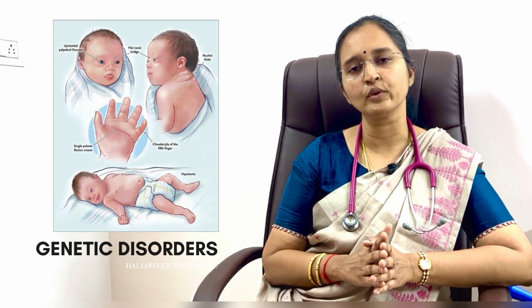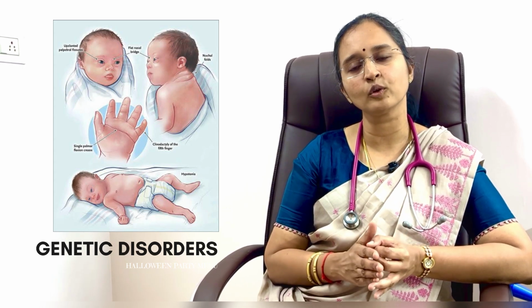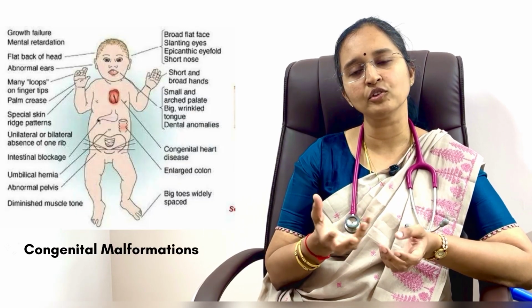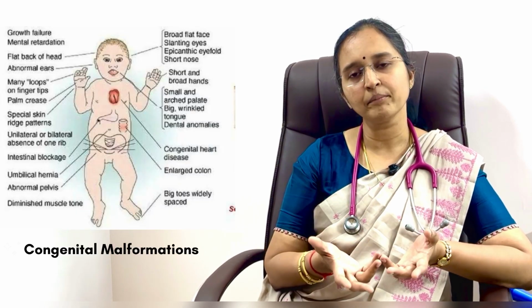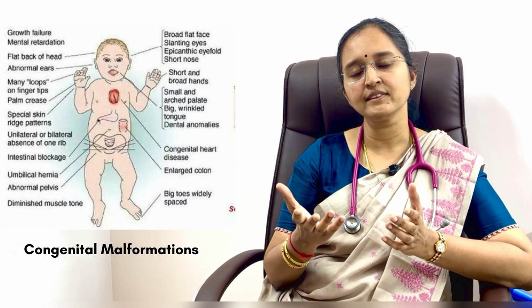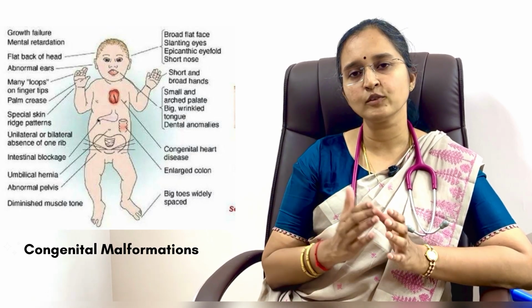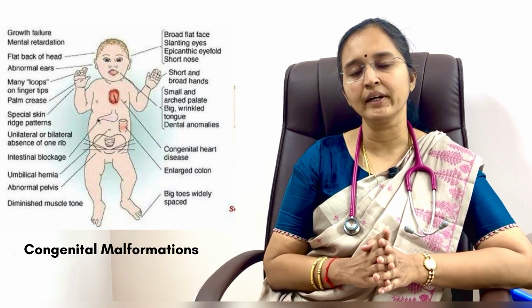The next group of conditions is called genetic disorders. In genetic disorders, there are a lot of syndromes, such as Down syndrome, Turner syndrome, Russell-Silver and so on. In this group of conditions, how we diagnose is that the child will have some facial abnormalities, or some congenital malformations of the heart, of the lung, or some hernias. They will have some manifestations which will make the doctor think of syndromic features, and hence a genetic test will be ordered and the genetic diagnosis will be made. Here there are some options to improve the height of the children which the doctor will discuss with you once